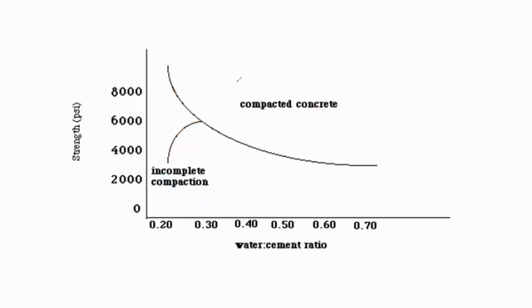Understood? Is this concept clear? The relation between water cement ratio and strength of concrete: as there is an increase in water cement ratio, there is a decrease in the strength, and you should also take into account the compaction of concrete, whether the compaction is full or incomplete. So this you also have to keep in mind. So this is about the relation between water cement ratio and strength of concrete.